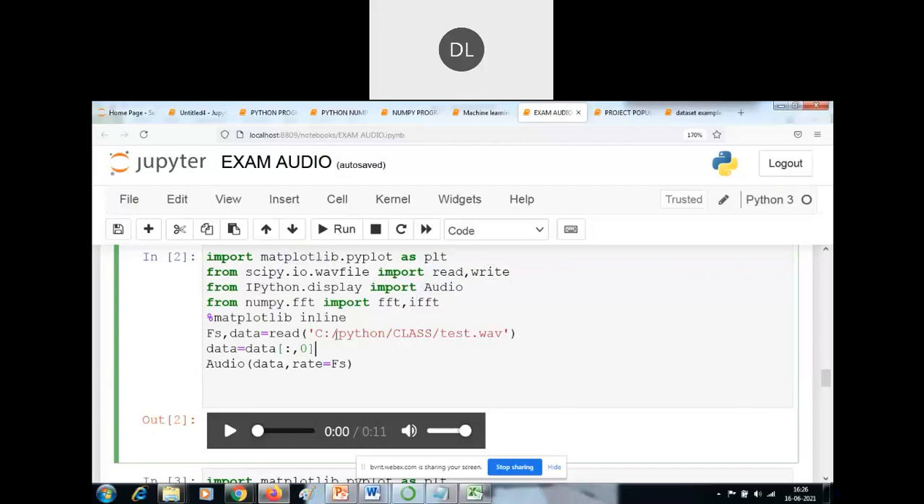Okay, so I'm collecting the data by using the read method. Read is one of the methods for collecting the wave files here. After collecting the data, I'm going to play the audio here. So just executing this program.